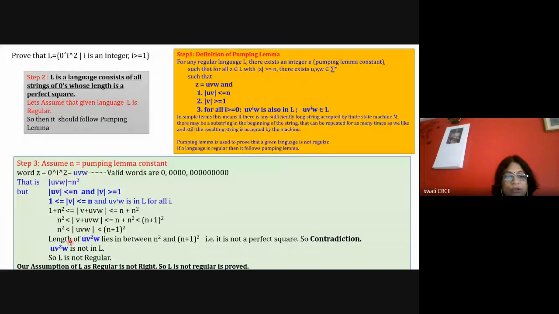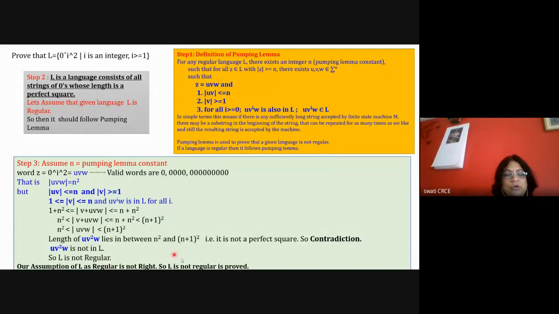So with this particular equation we can say that UV square W, because this can be repeated any number of times, can also lie in between n square and (n plus 1) square. If this is true, then the string, when repeated 2 times, has a length that is in between n square and (n plus 1) square. So it is not a perfect square. So there is a contradiction. What we assumed in the beginning is not true, and the string UV square W is not in L.